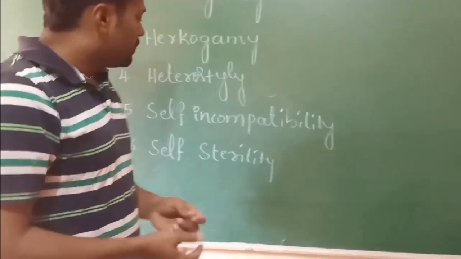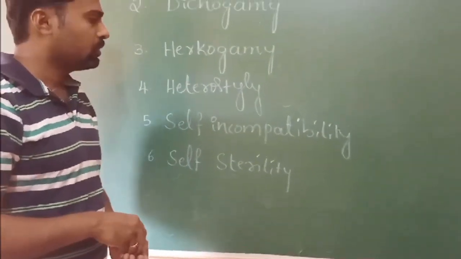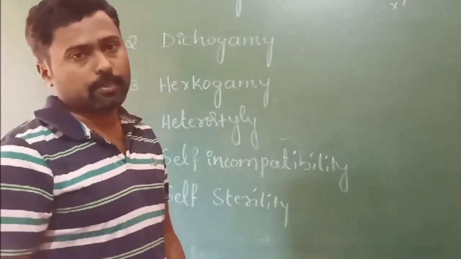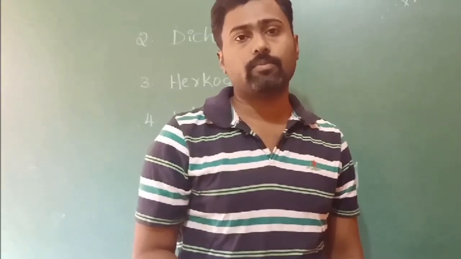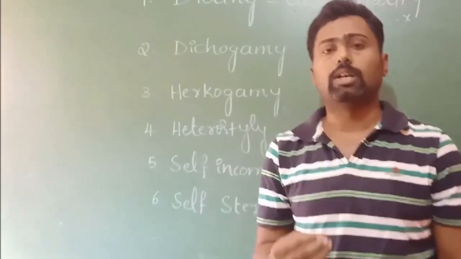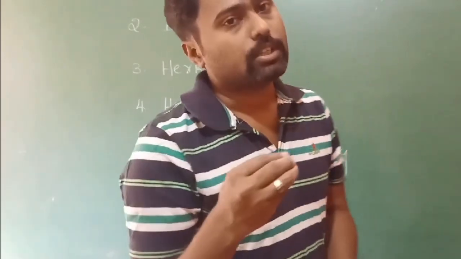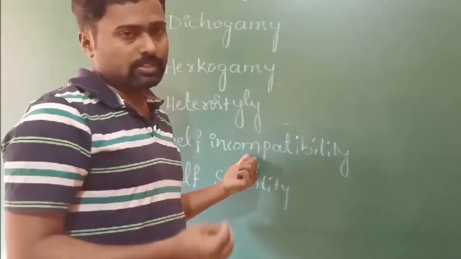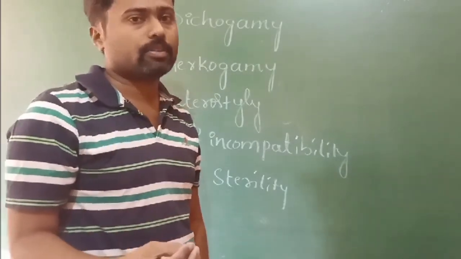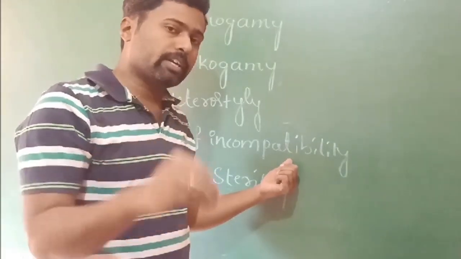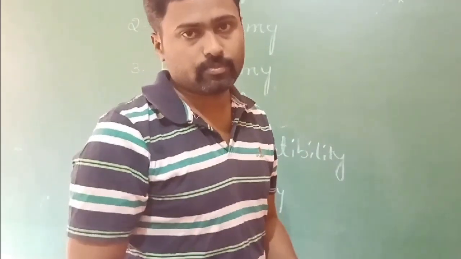Self-incompatibility means a condition where the fertile pollen grains are unable to fertilize the pistil or the ovules of the same flower. Repeating, the functional pollen grains were unable to fertilize the ovule of the same flower.